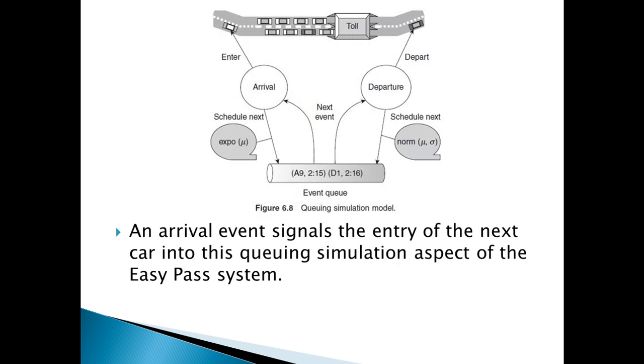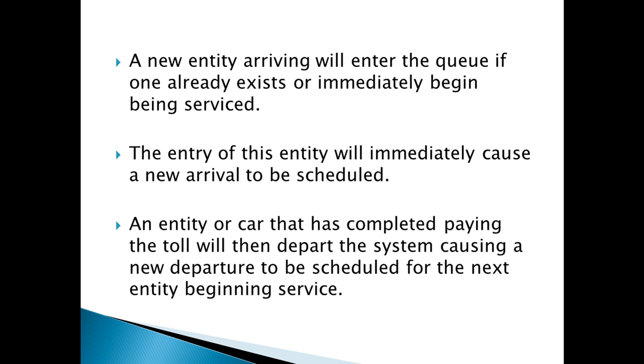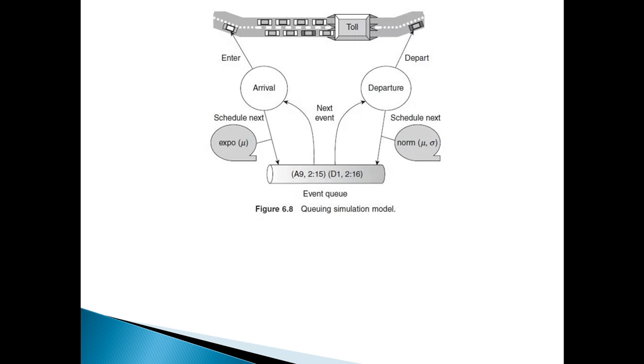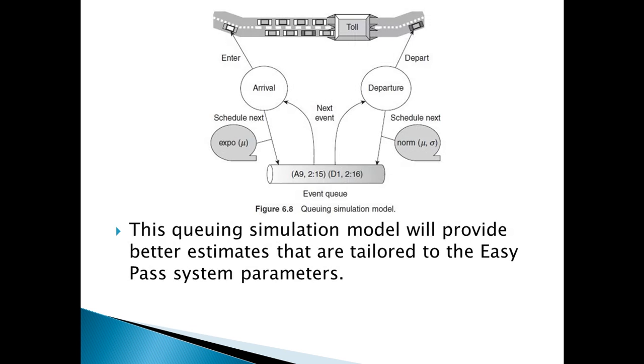An arrival event signals the entry of the next car into this queuing simulation aspect of the EasyPass system. A new entity arriving will enter the queue if one already exists or immediately begin being serviced. The entry of this entity will immediately cause a new arrival to be scheduled. An entity or car that has completed paying the toll will then depart the system, causing a new departure to be scheduled for the next entity beginning service. This queuing simulation model will provide better estimates that are tailored to the EasyPass system parameters.